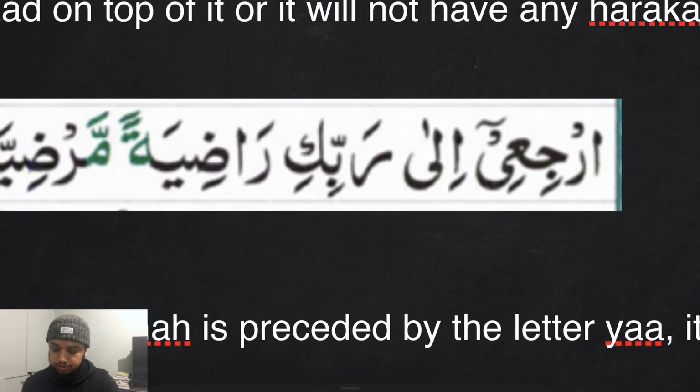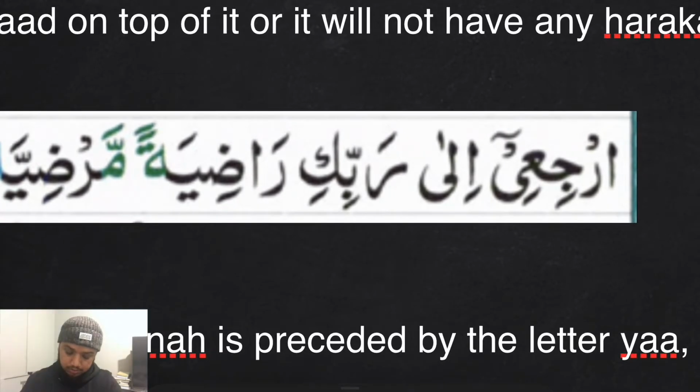This is an example from another print. So we have a ra sakina here preceded by hamzatul wasl. This print is very popular in South Asia, Bangladesh, Pakistan, India, and other nearby areas as well, Afghanistan, Nepal, Bhutan, and Maldives, and other South Asian countries. In this type of print, hamzatul wasl is shown by the absence of any haraka on the hamza at all.